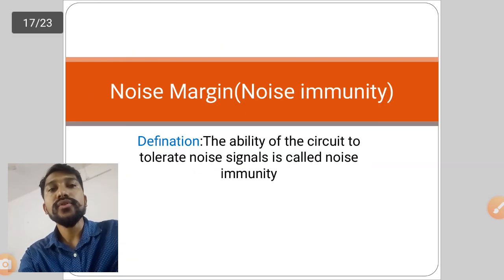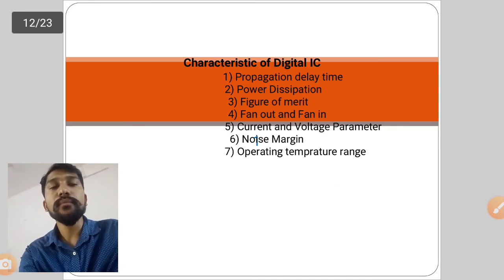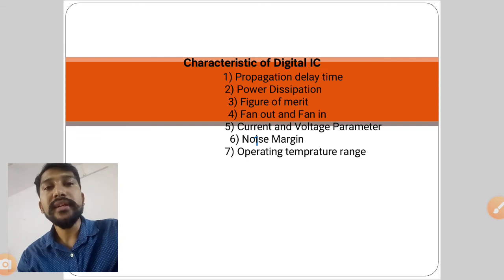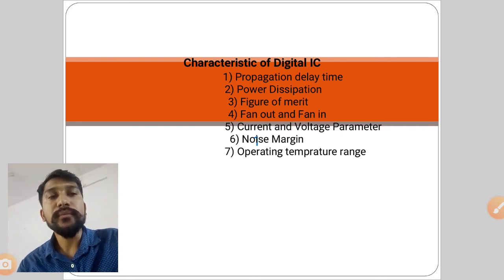We'll have a short review of all the parameters we have studied. First is propagation delay. Propagation delay is the time required to change between the input and output voltage, or the difference between the input and output waveform. It has rise time from 10 to 90% and fall time from 90 to 10%. Next is power dissipation, how much power a circuit consumes. Figure of merit is the product of propagation delay and power dissipation.